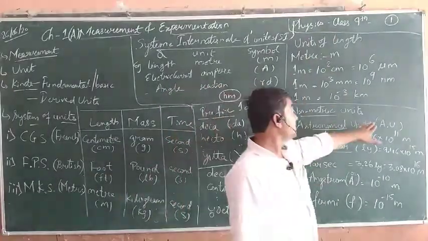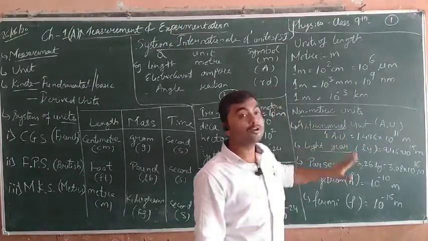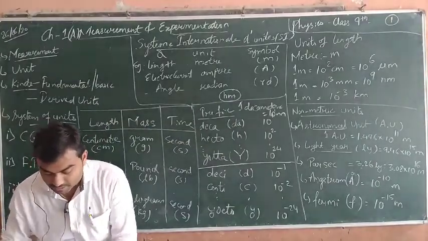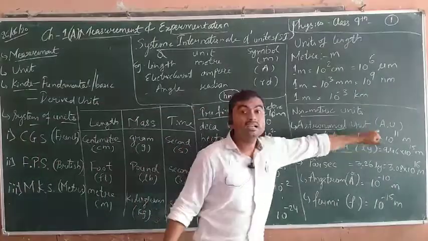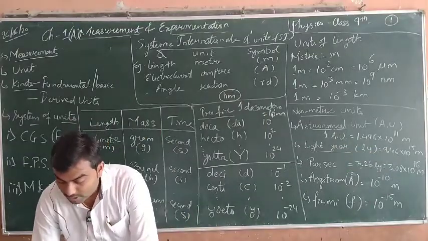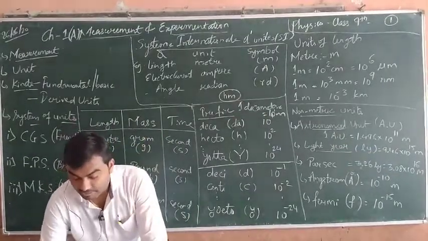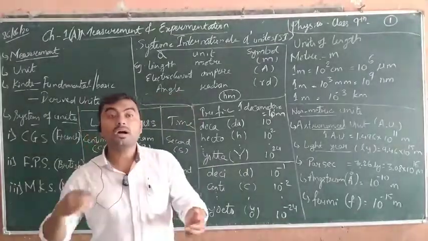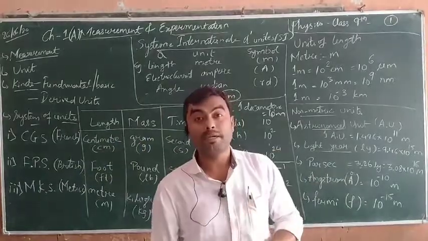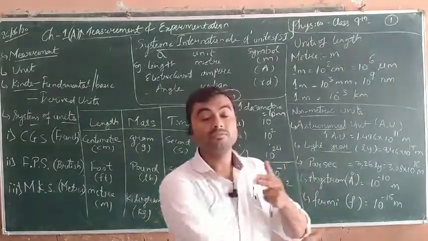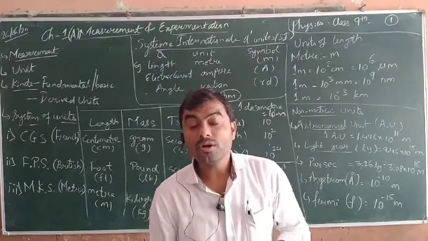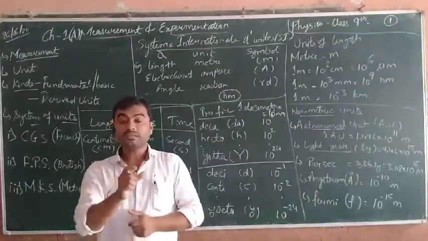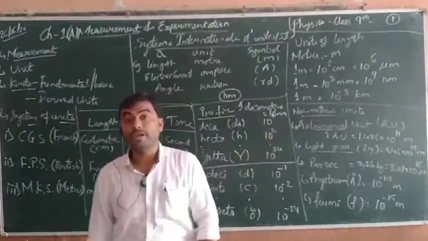So astronomical unit is given by its value. First let me discuss its definition. The astronomical unit is denoted by AU, capital A, capital U. Its definition is the mean distance between the Earth and the Sun. It is the average distance between the Earth and the Sun. We know that Earth rotates around the Sun in an elliptical orbit, so its distance varies during its revolution. So we have to consider one mean distance. That mean distance between Earth and Sun is called the astronomical unit.